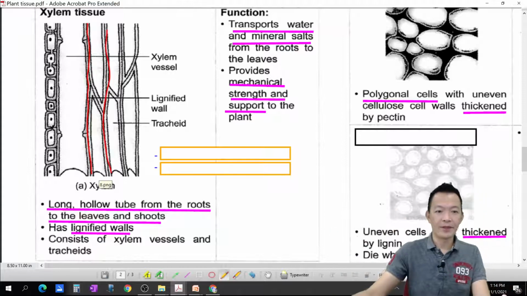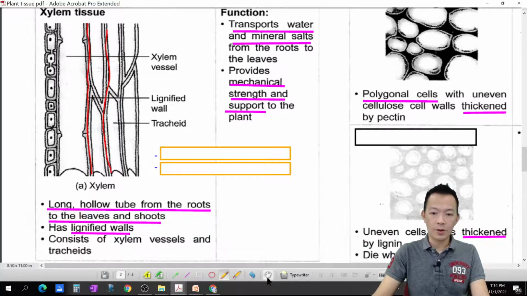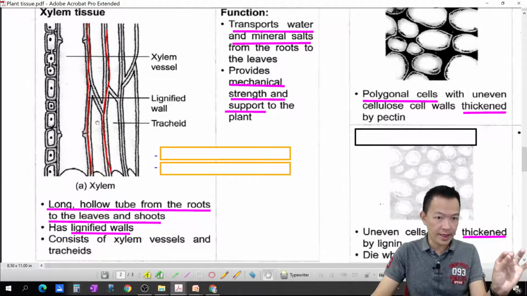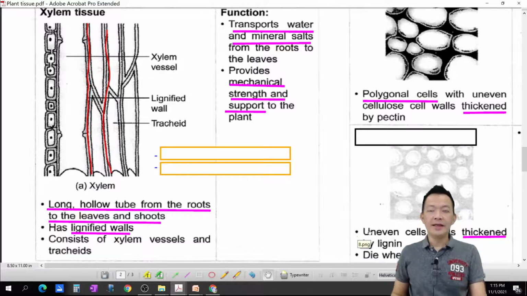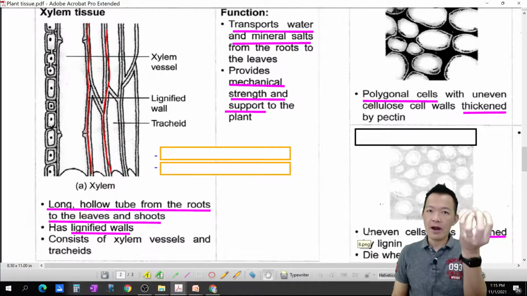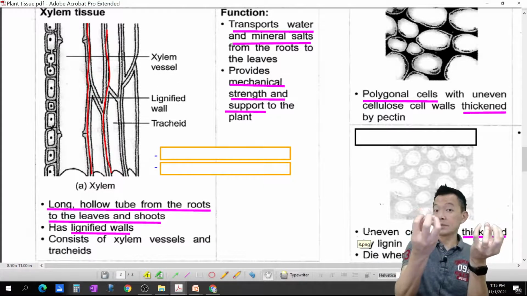Hollow tube. What is meant by hollow tube? The tube is actually 100% hollow. Just like a tube, no wall between, no wall inside, 没有墙壁的。Even if this looks like a wall, 这个看起来像墙壁啊, actually no. There is no wall, totally hollow inside the tube. Why? 为什么会这样子呢？This is a xylem cell.